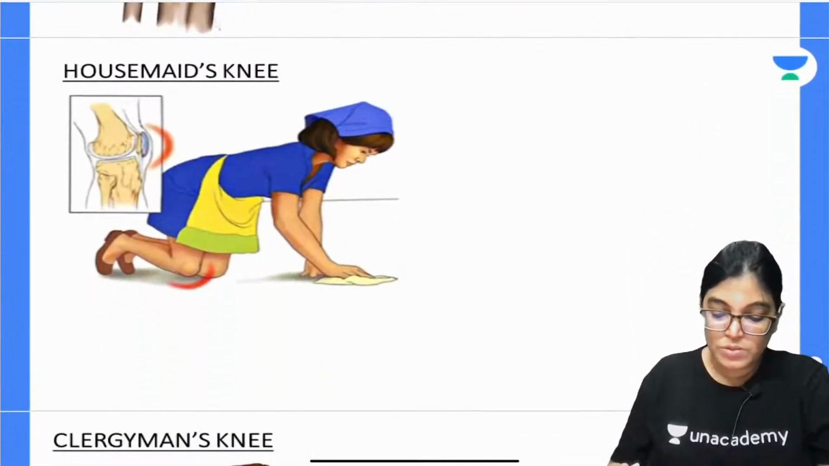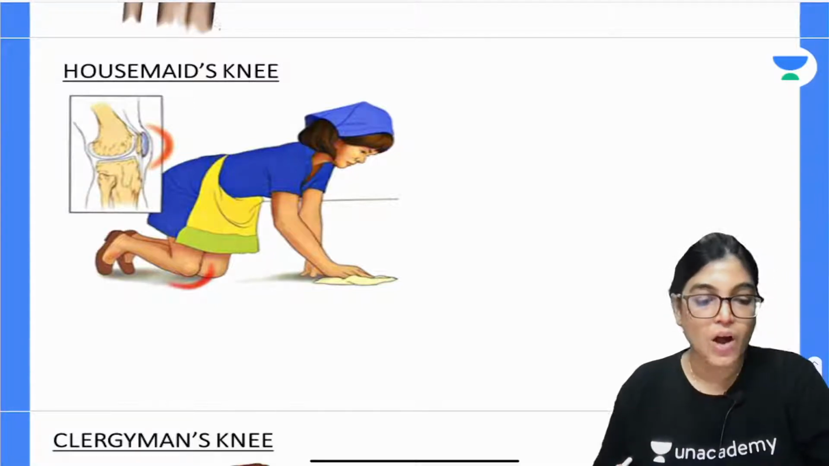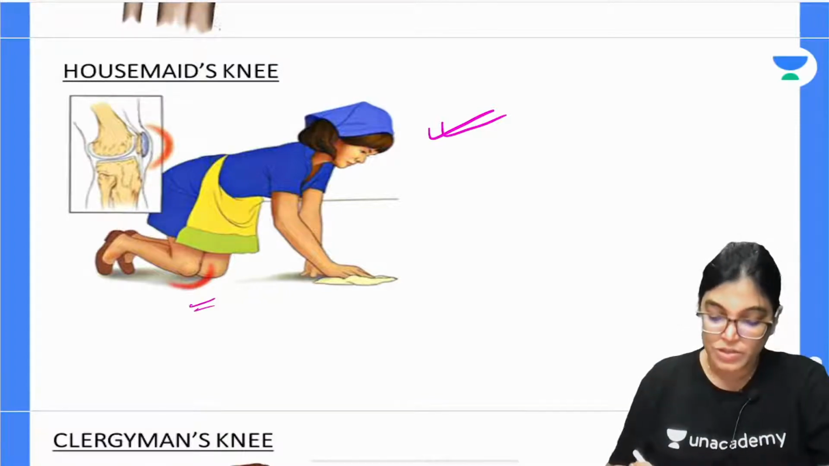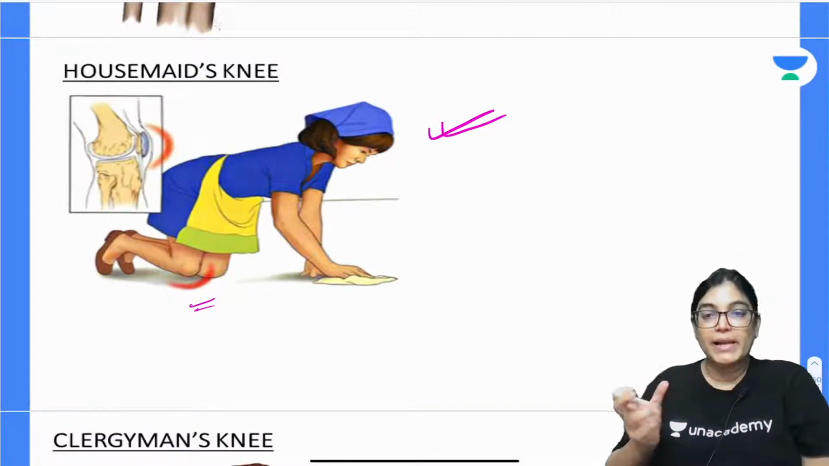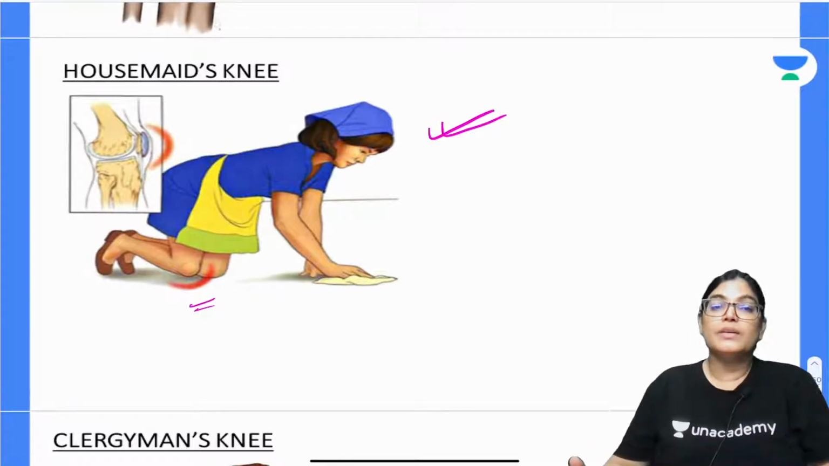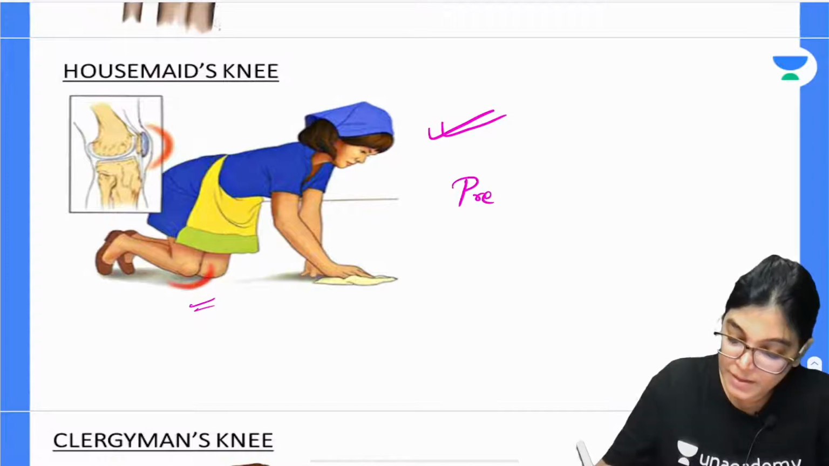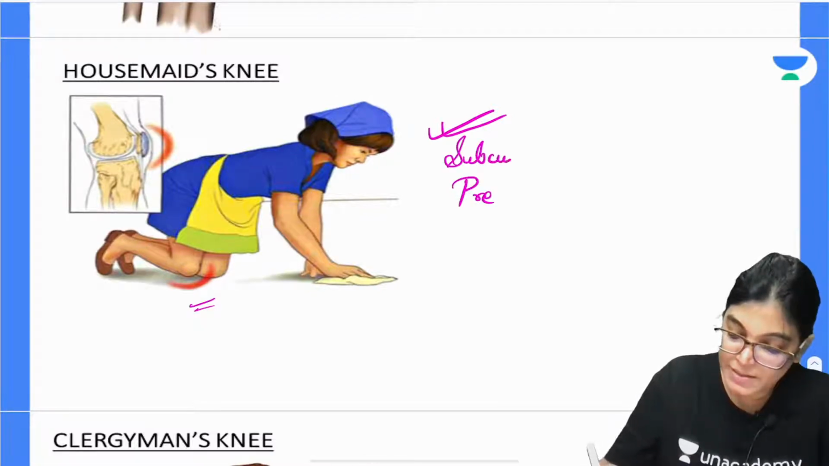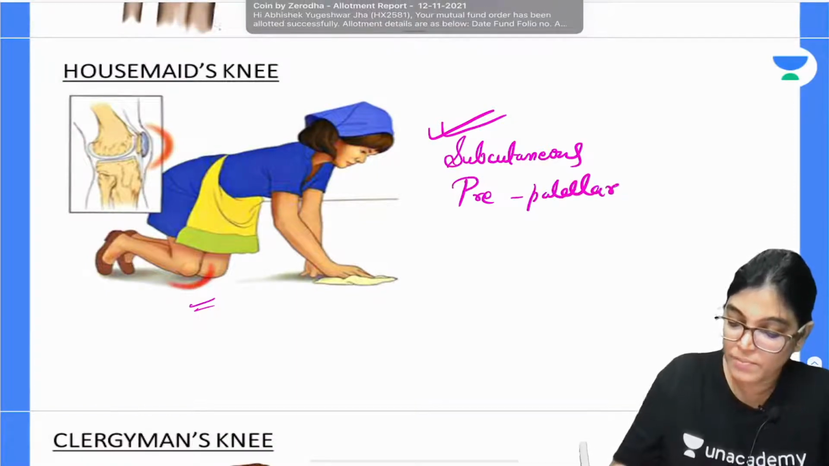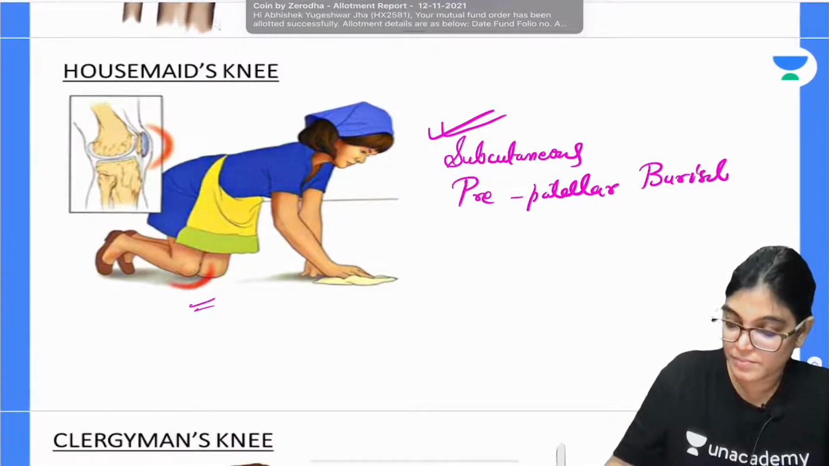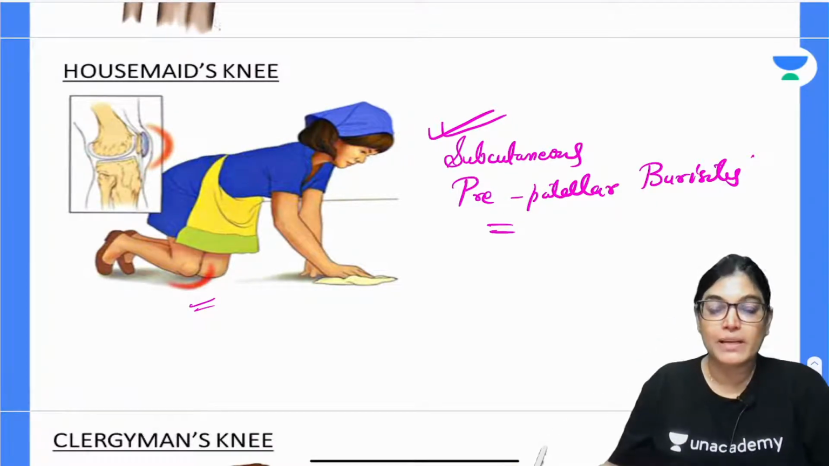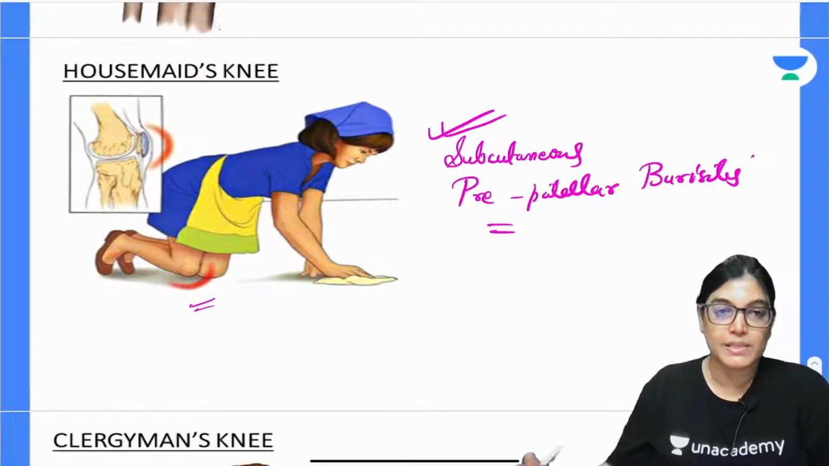Now, housemaid knee. The next important point is housemaid knee. Actually, housemaid knee is a condition where there is friction, swelling and inflammation of the bursa. Here the inflammation is of the subcutaneous prepatellar bursa, leading to a condition called prepatellar bursitis.